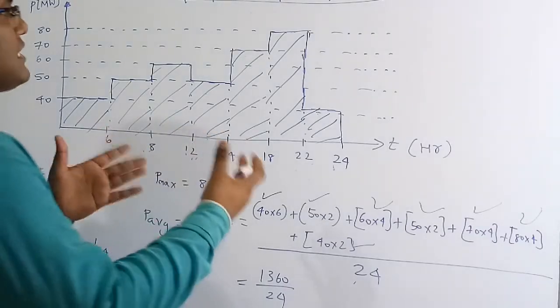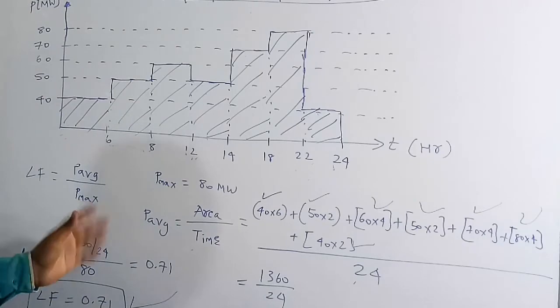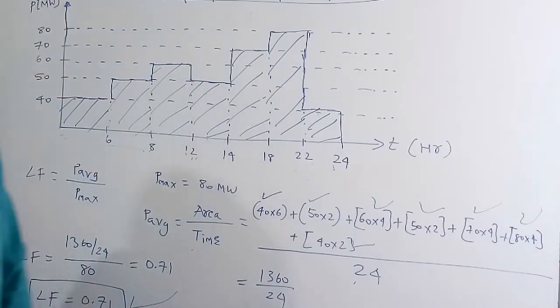How much the load is consuming the maximum power from the station, which is 80 megawatt in this case. So substitute those values and we are going to get the answer. Load factor is equal to 0.71 is the correct solution of this question. So now we are going to solve the 29th question.